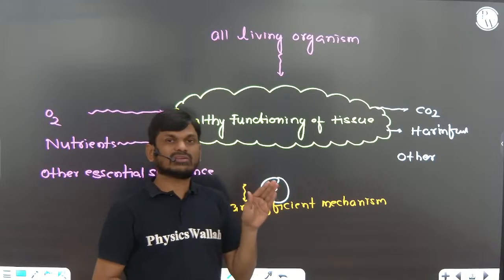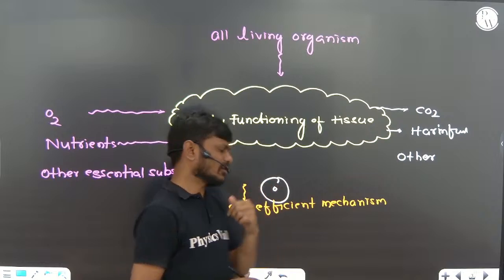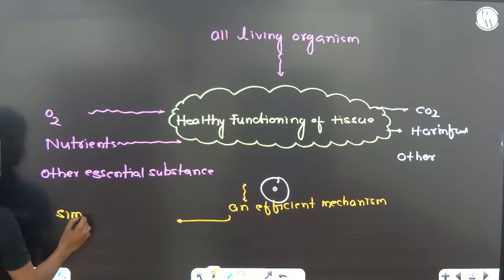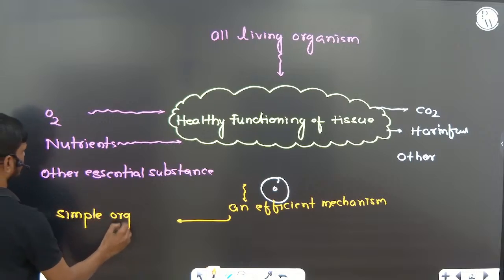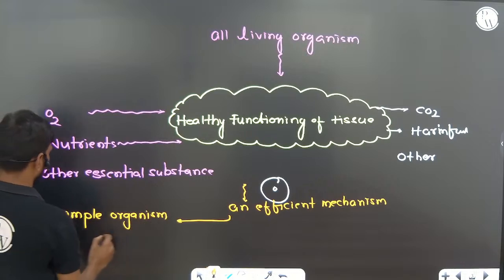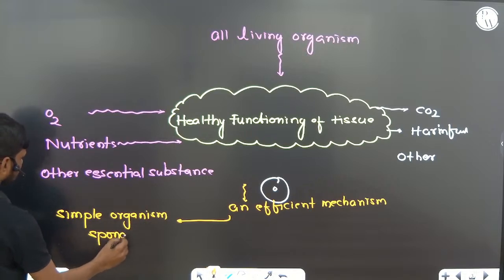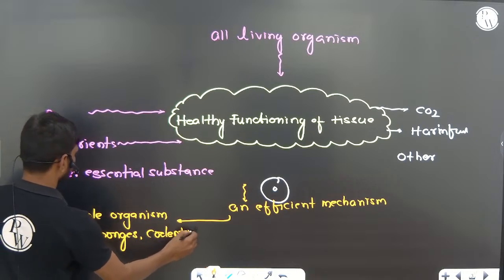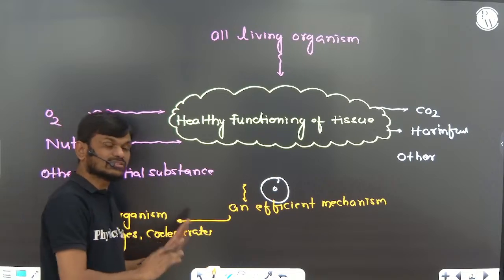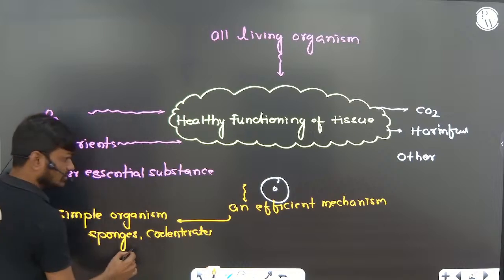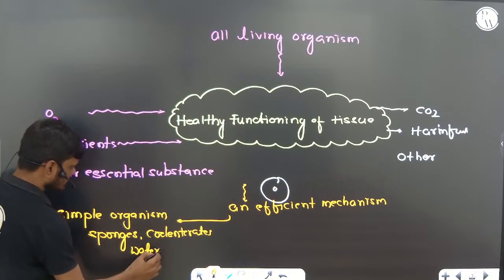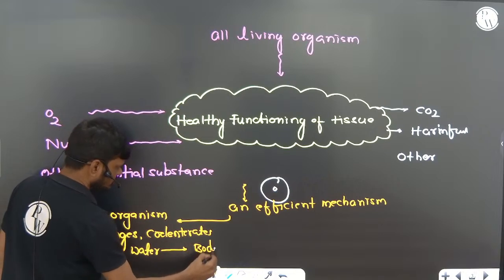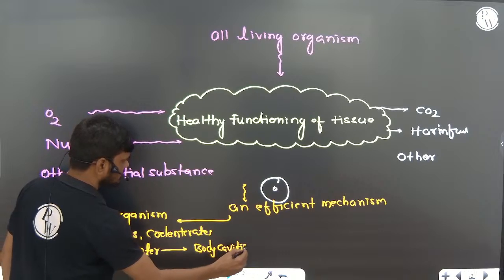In the case of simple organisms like sponges and ciliates, okay, these are simple organisms. In these animals, the water from outside enters into the body cavities, right?